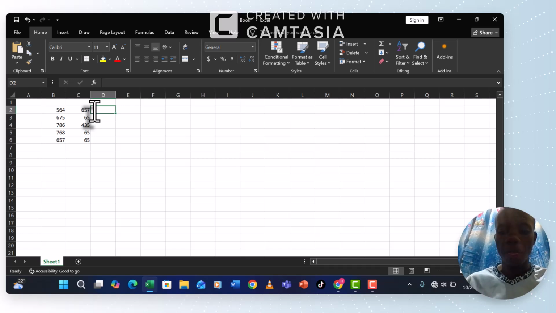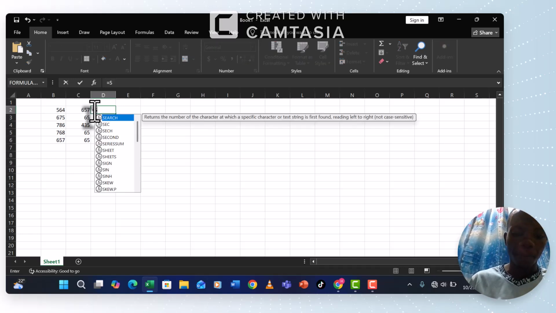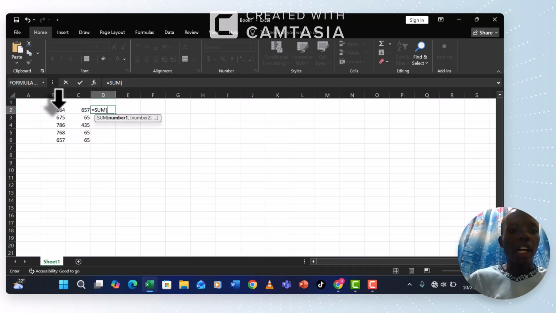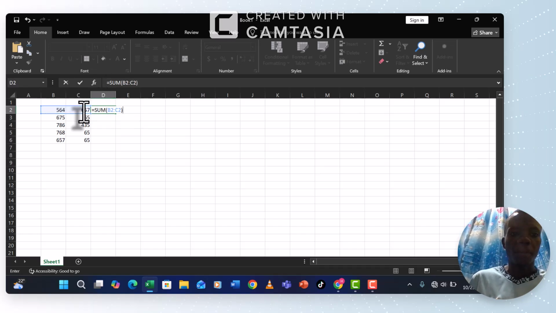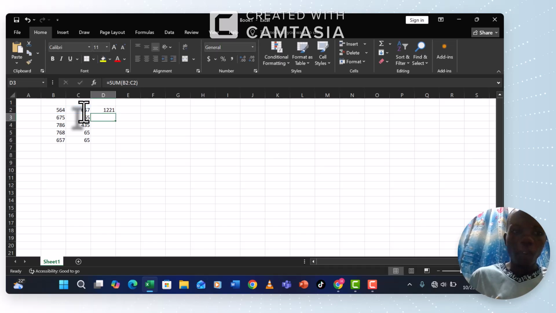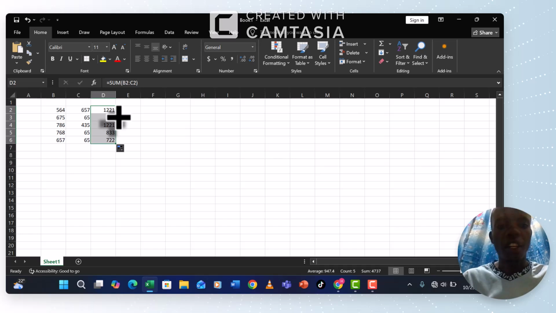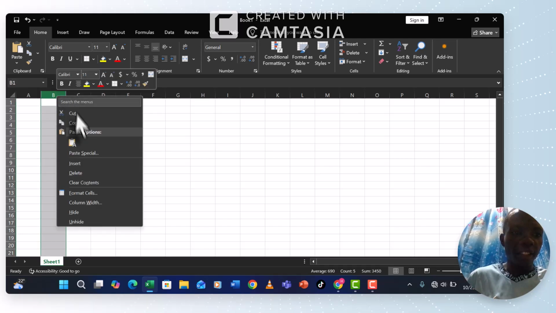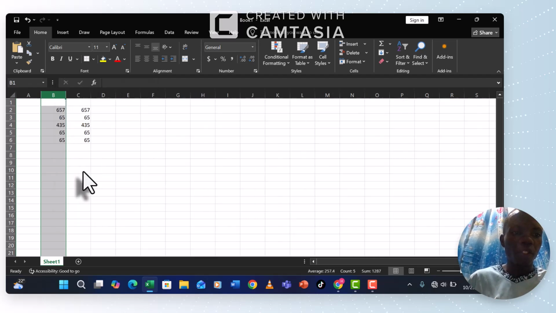A case in point, I'm calculating equals SUM, adding, and those are my answers. After adding and getting those answers, I then come back and I say no, I don't need this column. So I go ahead and I delete it.